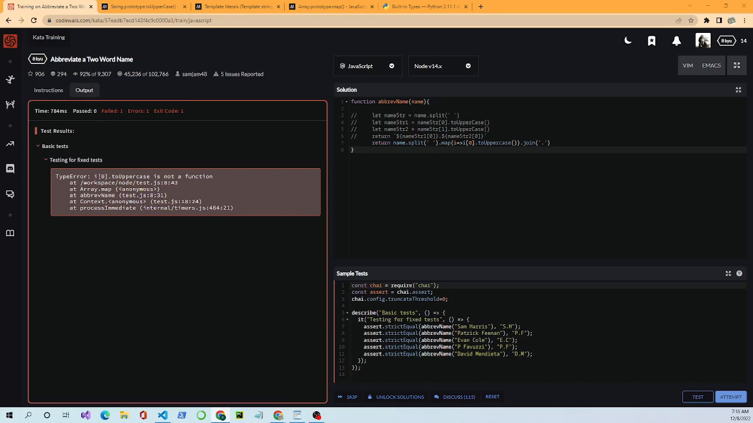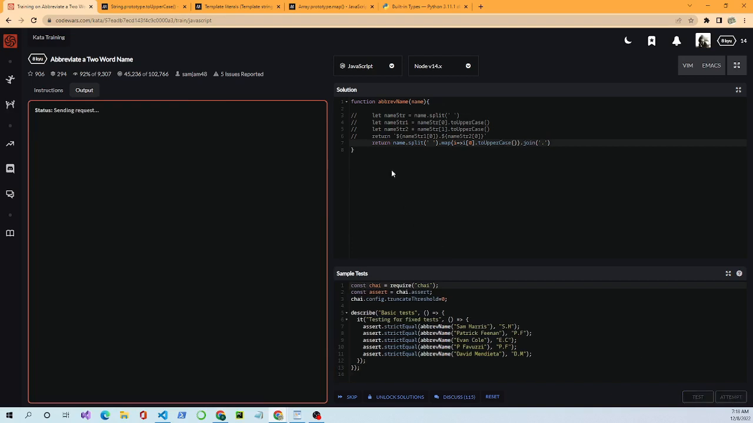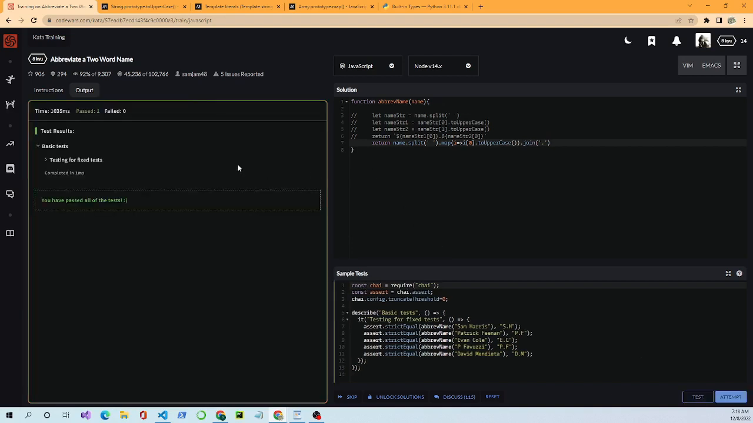Okay, we split it. Dot map. All right. We map it. We have i to uppercase. See, little things, the little things can sometimes mess you up. But there we go. So you see now we have two versions.